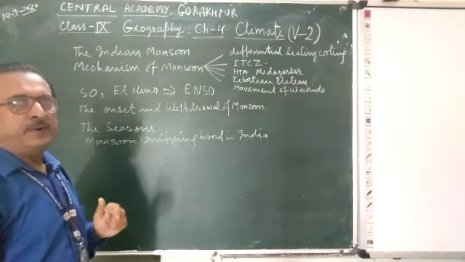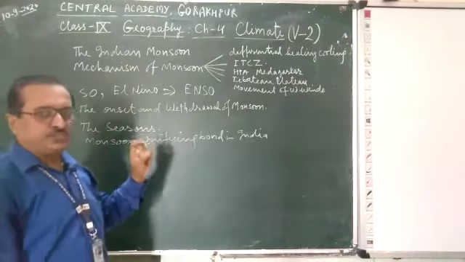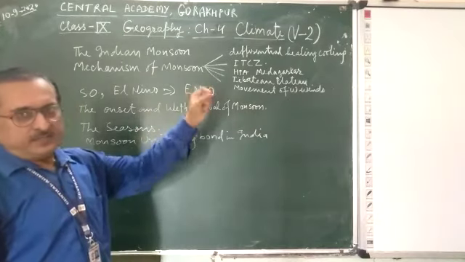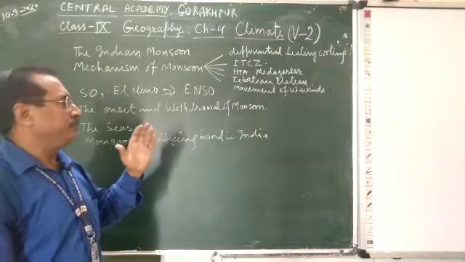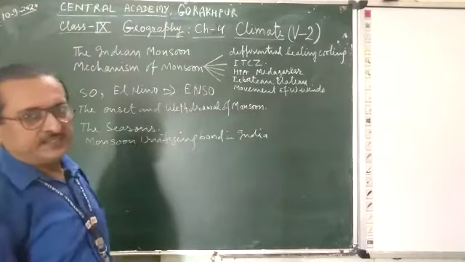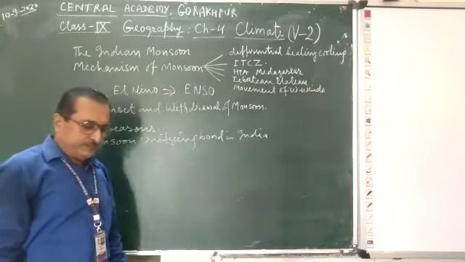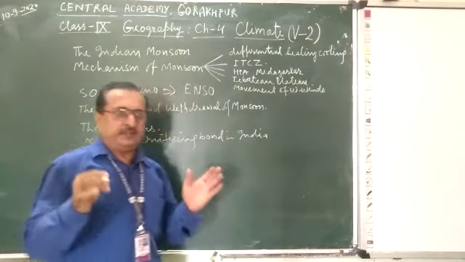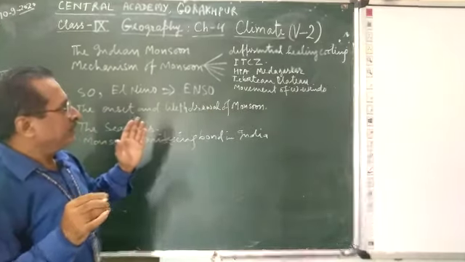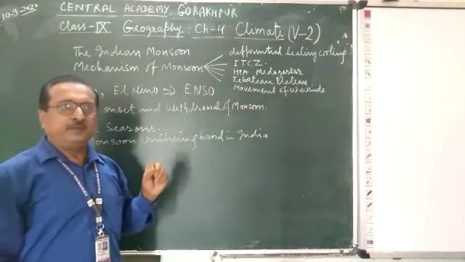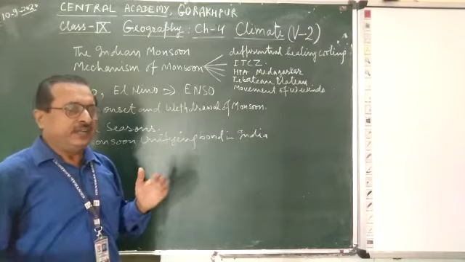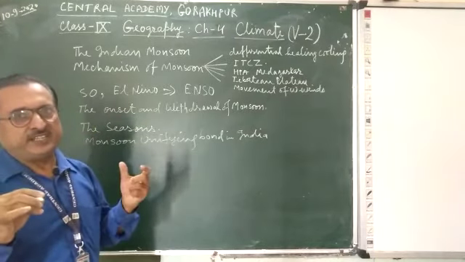it depends upon some activities in the Indian Ocean, especially in the area of Madagascar, and the Pacific Ocean, especially the Eastern Pacific Ocean and Southern Pacific Ocean belt, and what the condition is there. It depends on that. When the pressure, in a periodic interval of 4 to 5 years, the pressure condition in the Pacific Ocean and in the Madagascar region in the Indian Ocean changes simultaneously, periodically they change.